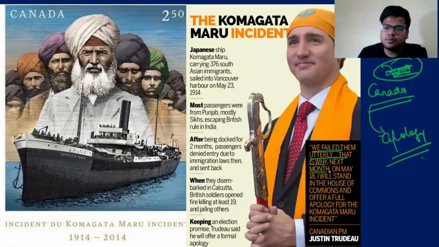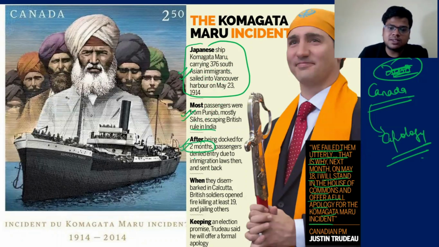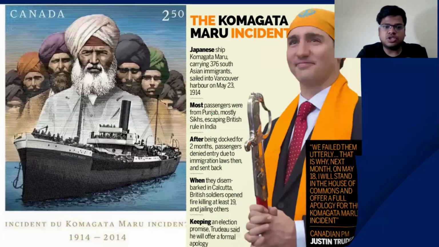That is why, next month on May 18th, I will stand in the House of Commons and offer a full apology for the Komagata Maru incident. And he did that. So let's very quickly see. The Japanese ship Komagata Maru, carrying around 370 South Asian immigrants, sailed to Vancouver. Most passengers were from Punjab, mostly Sikh, escaping British rule in India. After being docked for 2 months, the passengers were denied entry due to immigration laws, then sent back. When they disembarked in Calcutta, British soldiers opened fire, killing at least 19 and jailing the others. Keeping his election promise, Trudeau said that he will offer a formal apology.